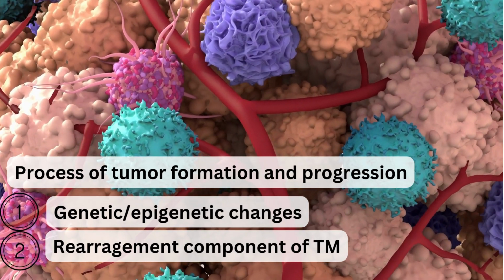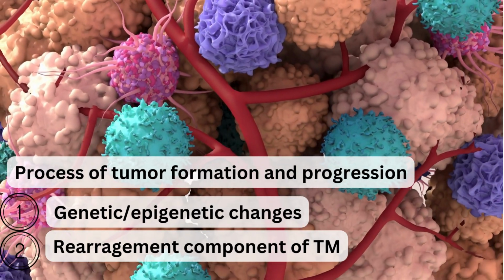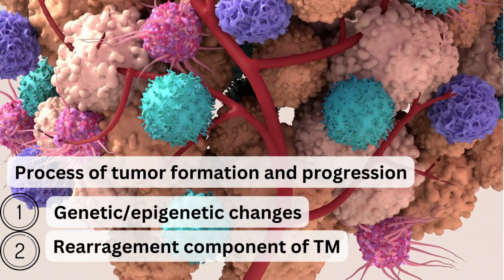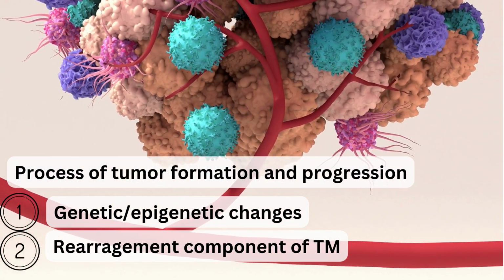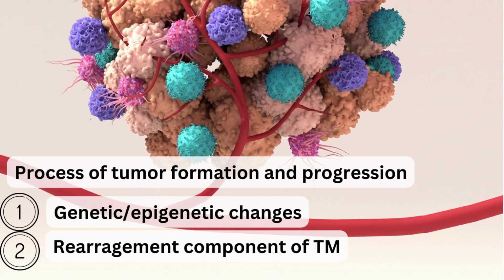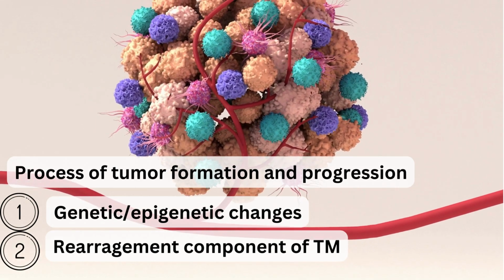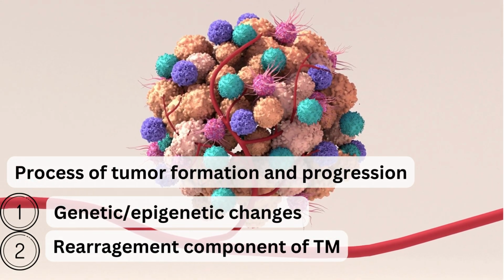The process of tumor formation and progression is influenced by two factors. First, genetic or epigenetic changes in the tumor cell. Second, rearrangements of the components of the tumor microenvironment through mutual and dynamic crosstalk.